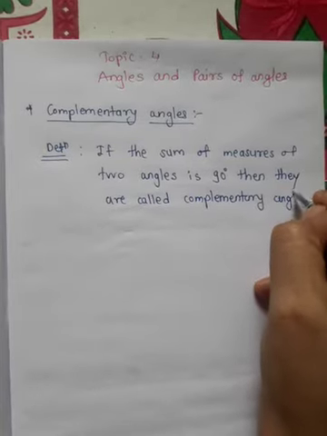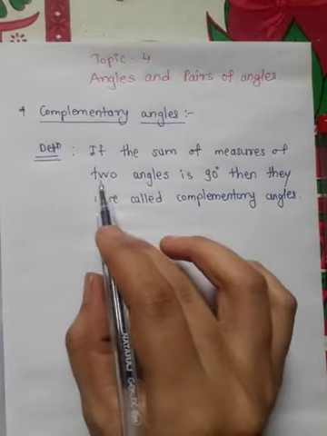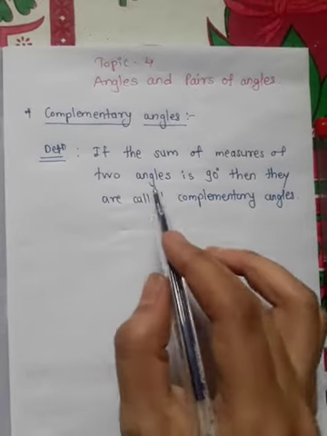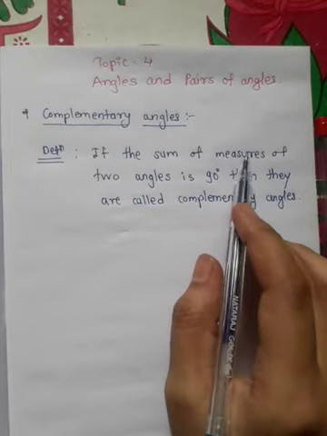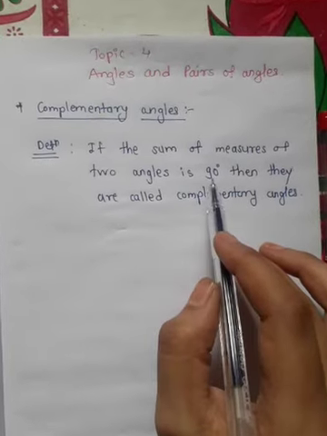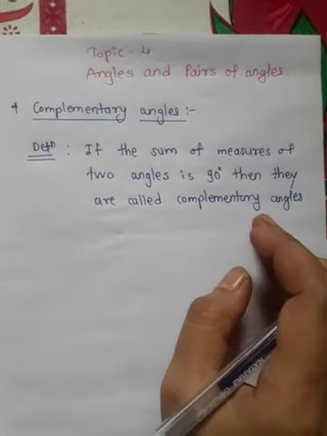When two angles are said to be complementary? If the sum of measures of those two angles is 90 degrees, then we call those two angles complementary angles.